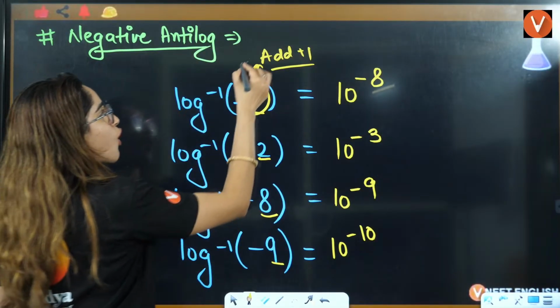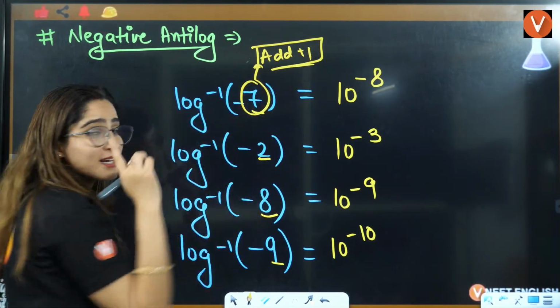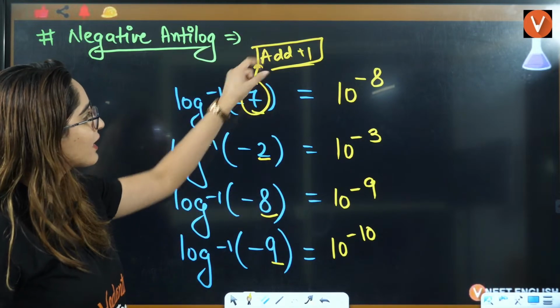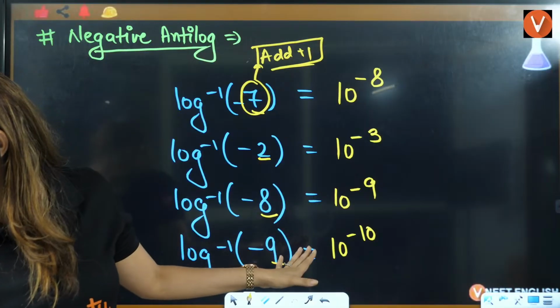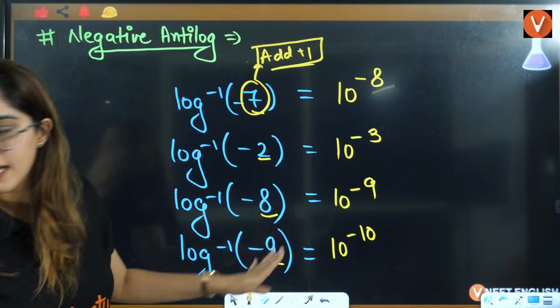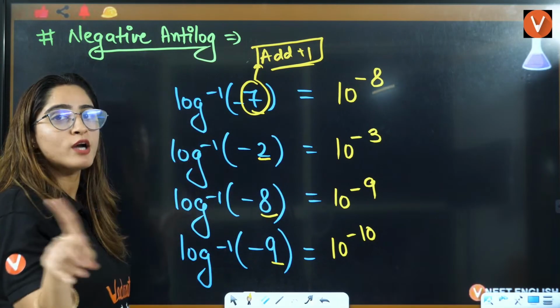Okay? This is not to be subtracted. This is to be added. Please mark it. Add plus 1, plus 1, plus 1, plus 1 here. Okay? Right? This 1 is added, not subtracted.